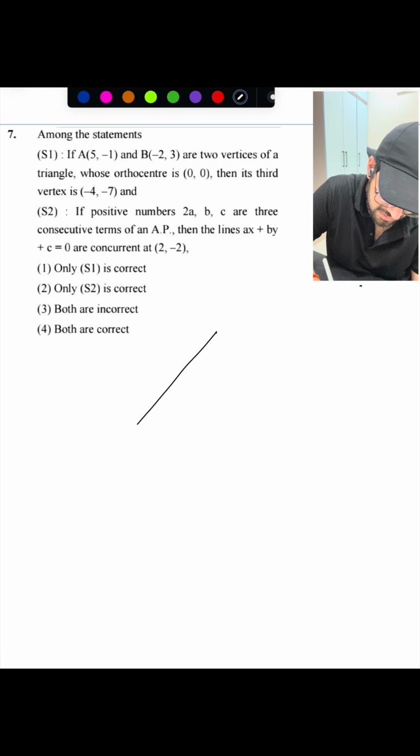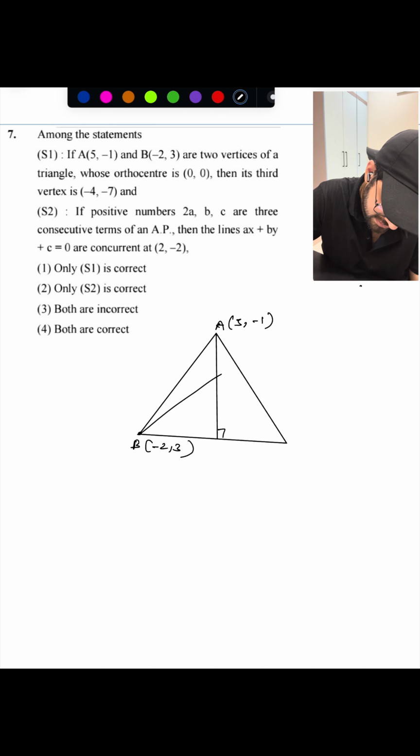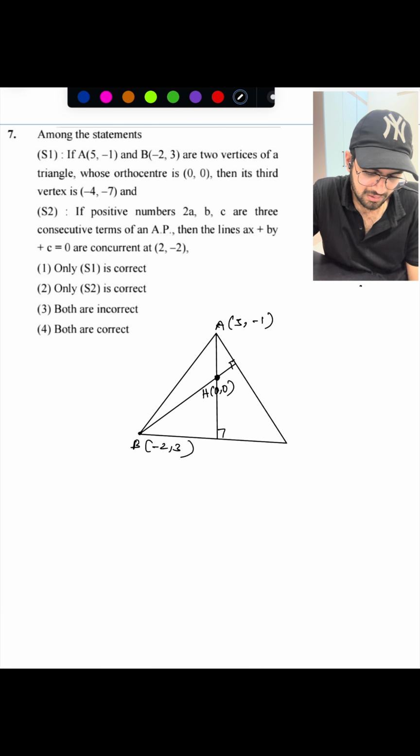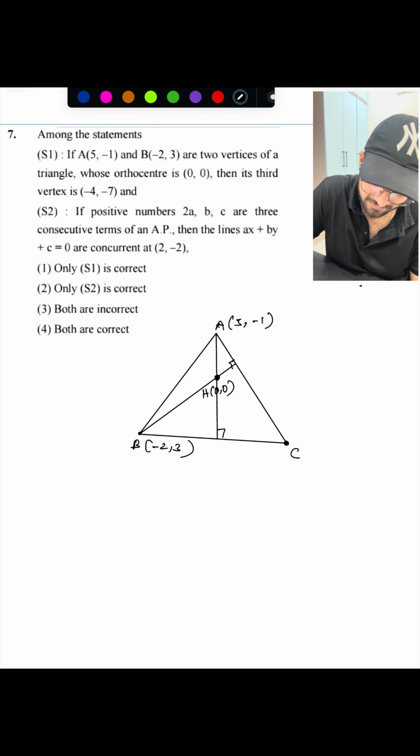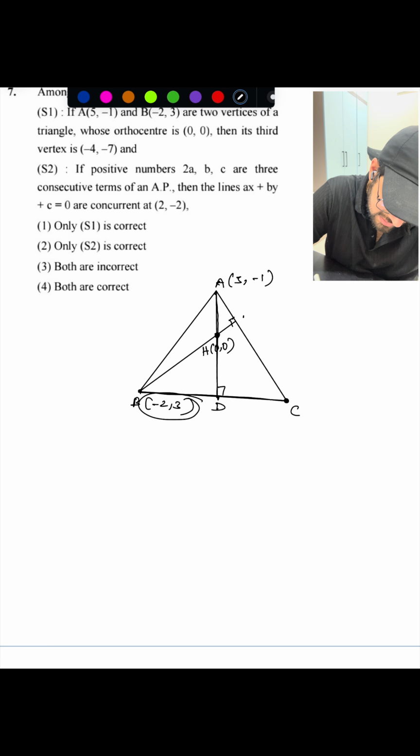Just draw a rough figure of the triangle. A is 5 comma minus 1, B is minus 2 comma 3. Orthocenter means the point of concurrency of altitudes, H is 0 comma 0. Now you need to calculate the third vertex C. The BC line passes through minus 2 comma 3, and it is perpendicular to AH.